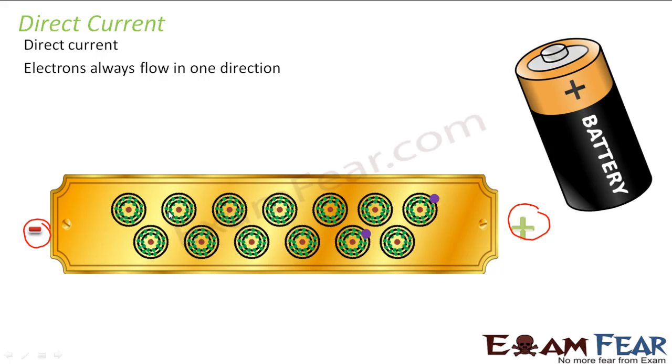Now you must be wondering, what are so many things? What is this red colored ball and what are these revolving around this? I will talk about this after a few slides. So for now, you just understand that the electrons, in this case, are coming away from the negative terminal and going towards the positive terminal of the battery. So this is your direct current. In this lesson, whenever I talk of current, I will talk about direct current.